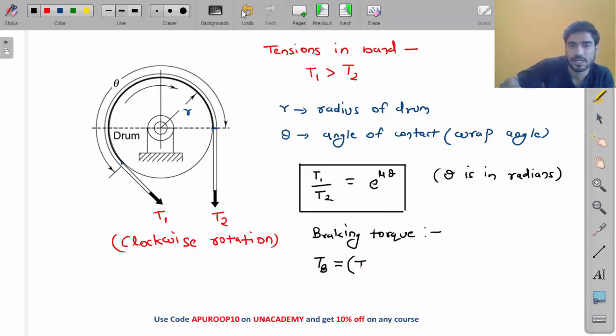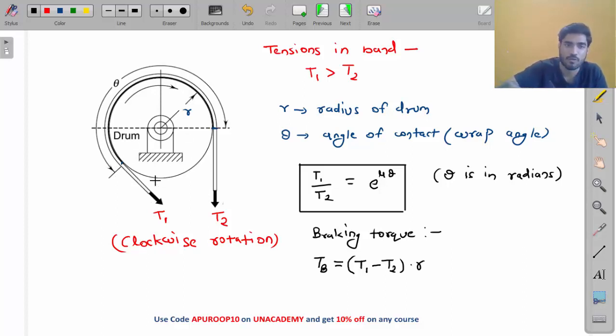Sorry. It will be T1 minus T2 into R. We need to calculate the anti-clockwise torque. The drum is running clockwise, so the braking torque will be anti-clockwise.